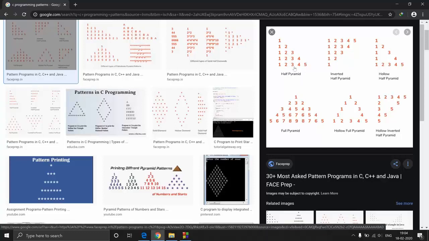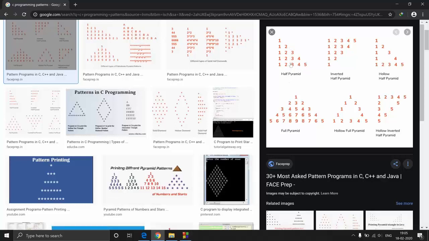So first we'll be making this particular triangle with all stars over there. So you have 1 star, 2 stars, 3 stars, 4 stars, 5 stars, and this will continue up to however many rows the user wants. So this is the first row, second row, third row, fourth row, fifth row. So now let us try to code this one.